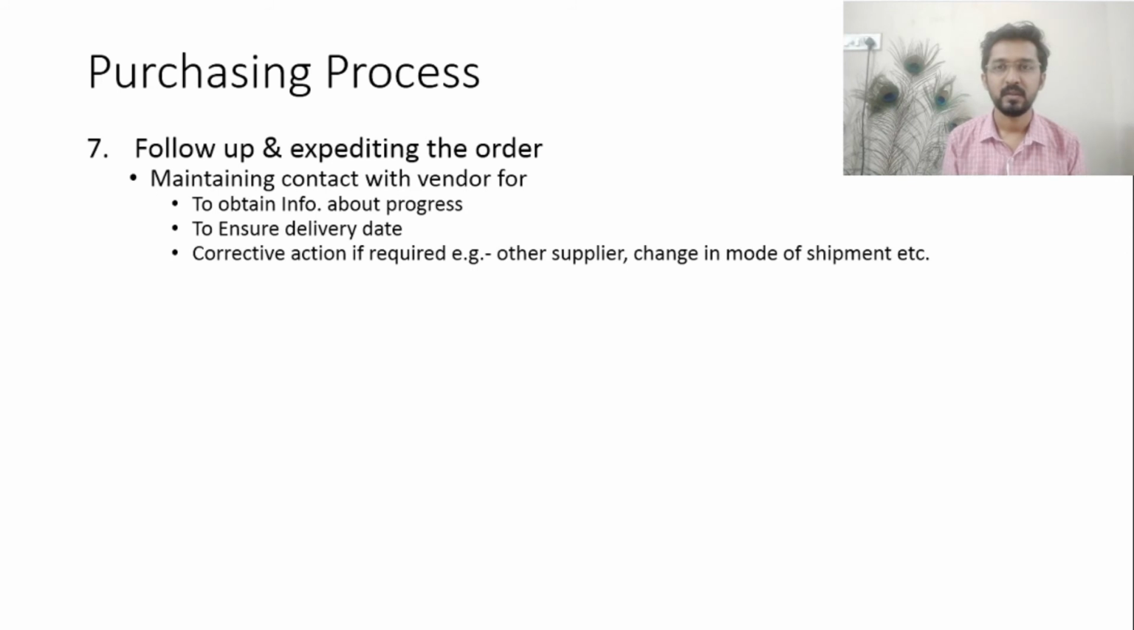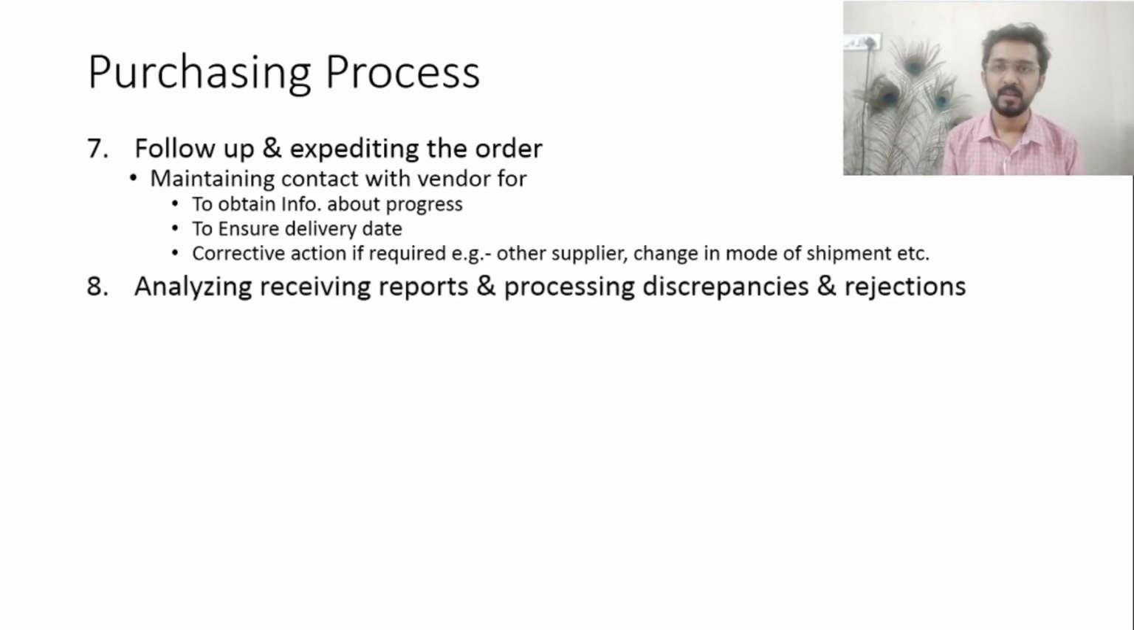And if there is a lag or a discrepancy, or something is not fulfilling the above criteria, then corrective action is taken if required. For example, the corrective action could be selecting another supplier and issuing the purchase order to that supplier, or a change in the mode of shipment. If we require the order urgently, then we can shift the mode of shipment from road transport to air transport.